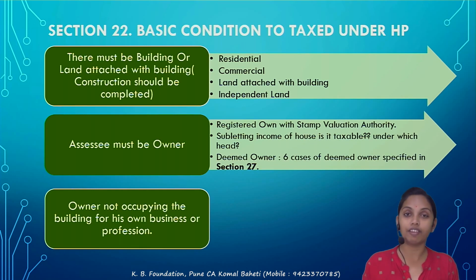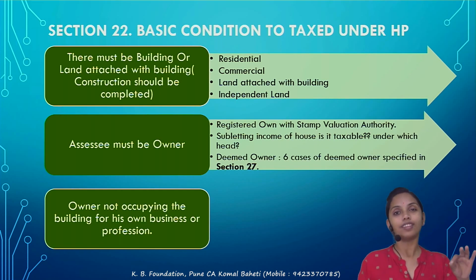I will discuss first for A. Yes, there is a building. Second, he must be the owner. Yes, A is the owner. Whether A is using it for his own business? No, he has given it to B and the tenant is using it. Correct? So the income would be taxable under the HP as all 3 conditions have been satisfied in the case of A. Now I'll go for B.